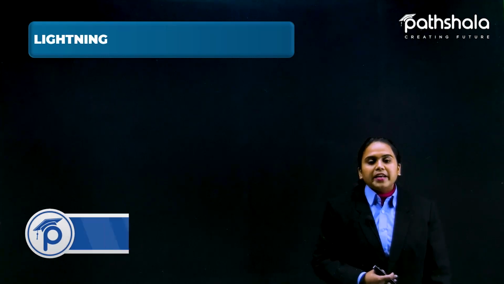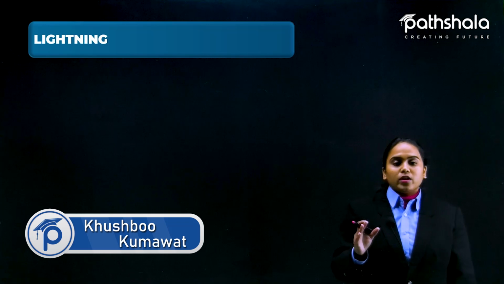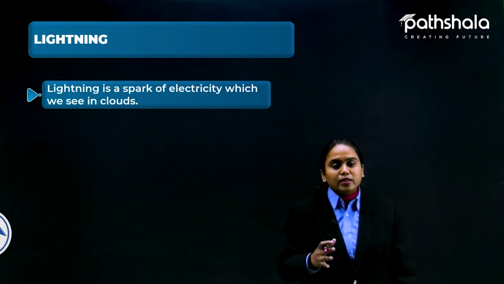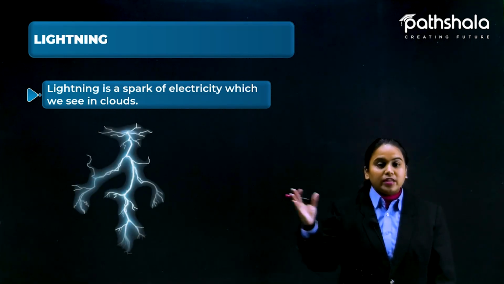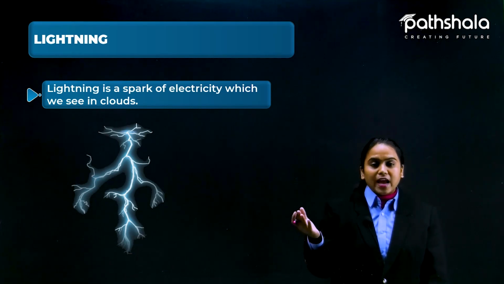Lightning. Lightning is a very common phenomenon that we see around us a lot during rainy days, right? So lightning is a spark of electricity which we see in clouds. Yes, you see it like this? Yes, definitely. So how does it happen, students, and why?